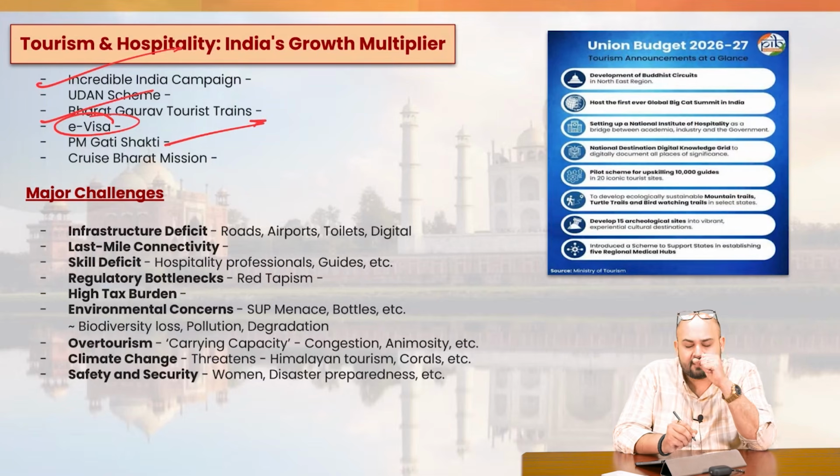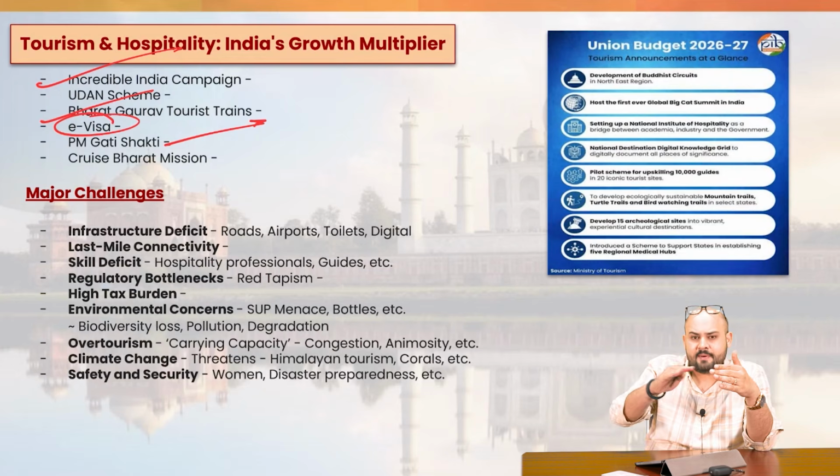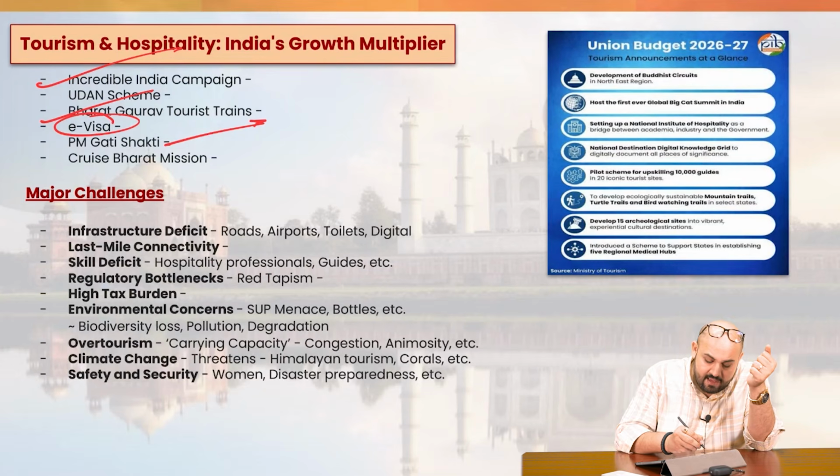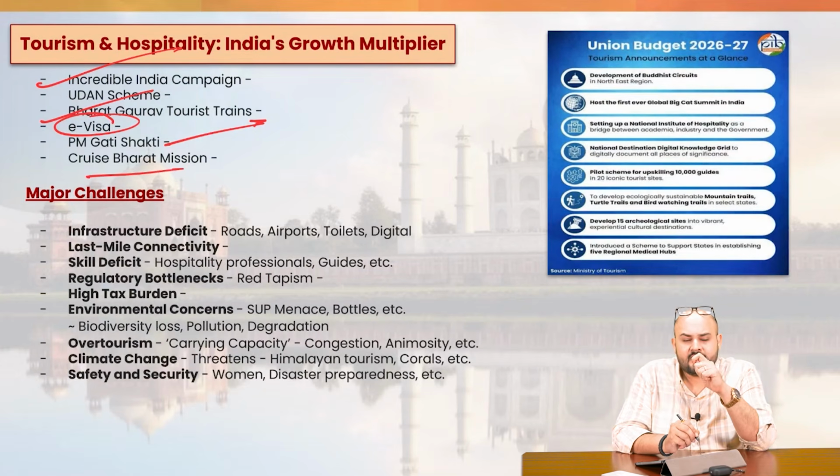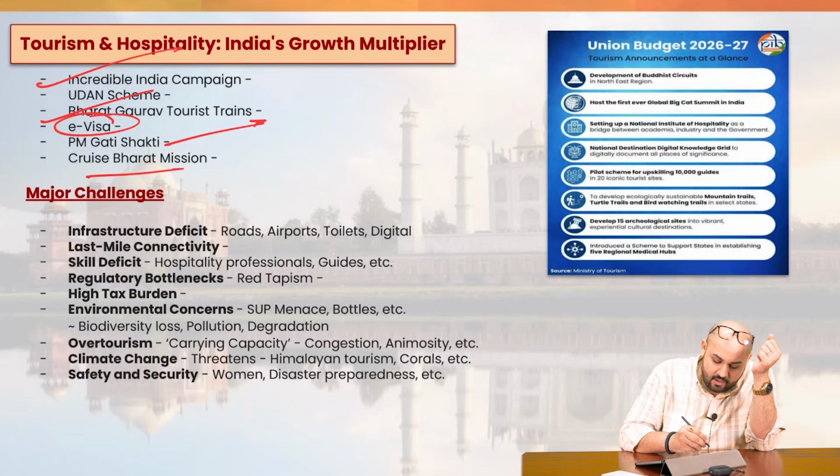Then we have PM Gati Shakti, overall integrated planning and development, right? Integrated development takes place across various sectors. Then we have Cruise Bharat Mission in order to develop the untapped potential which we have with respect to the cruise aspect, right? Now, what are the major challenges?